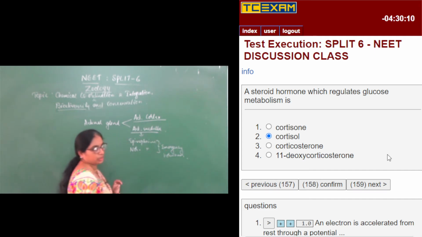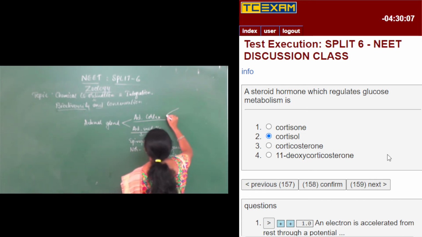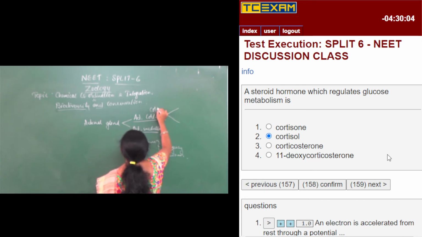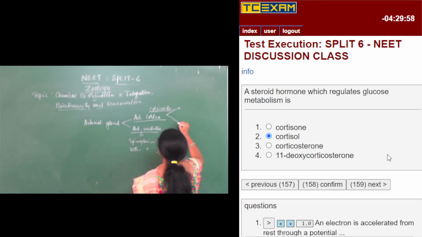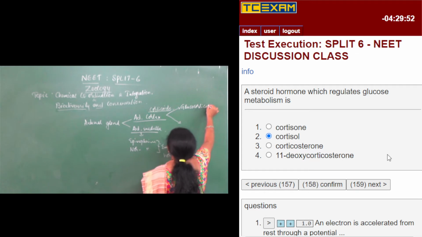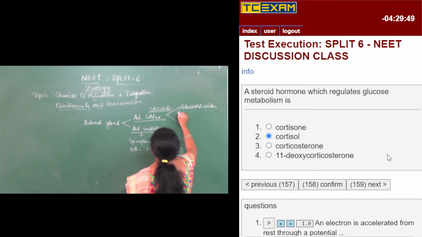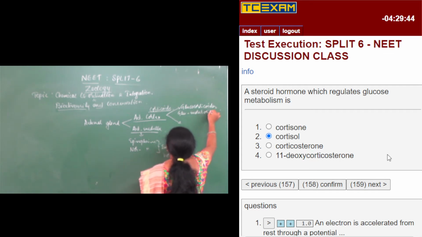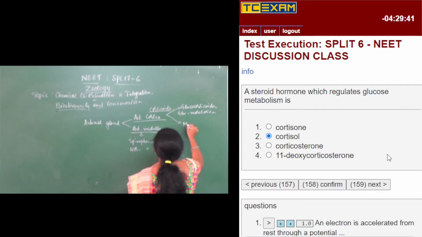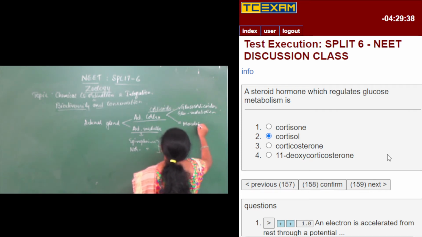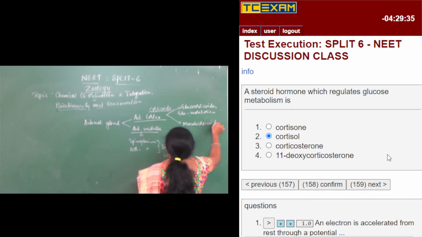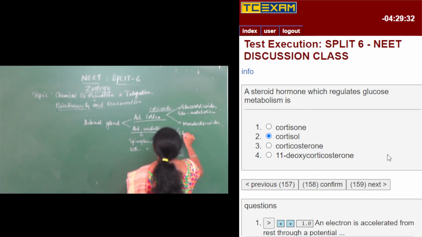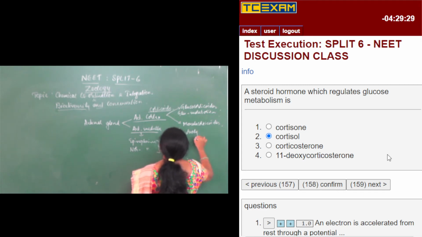All the hormones secreted from the adrenal cortex are called corticoids. Here we have two types of corticoids. One is glucocorticoids, which are concerned with glucose metabolism, and the other is mineralocorticoids, which are concerned with electrolyte balance.